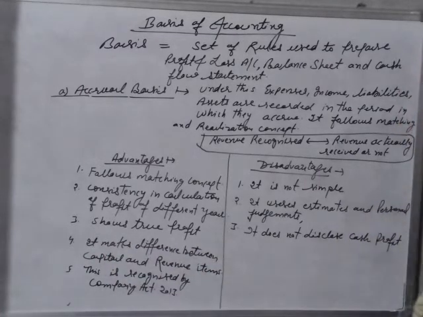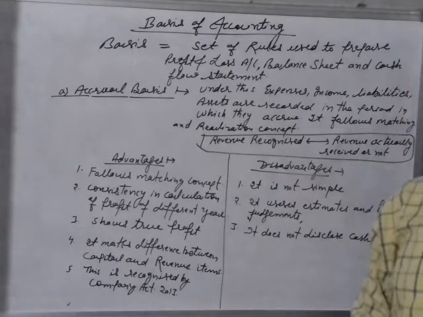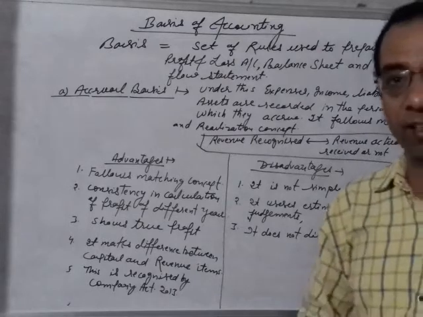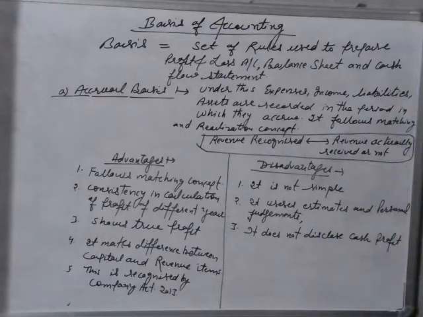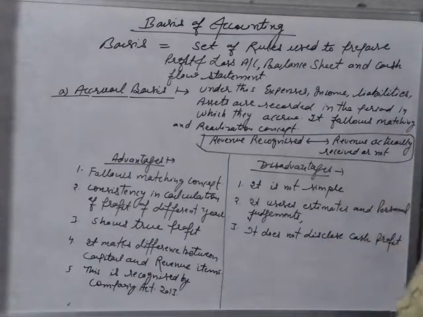Fourth, it makes a difference between capital and revenue items. That means we can differentiate between the expenses paid on assets or paid on purchase. Fifth, this is recognized by the Companies Act 2013, right?